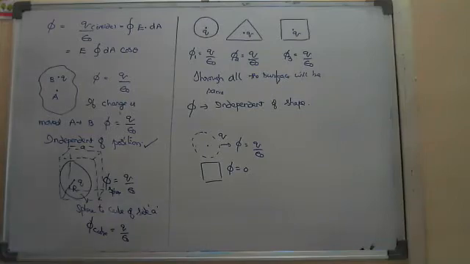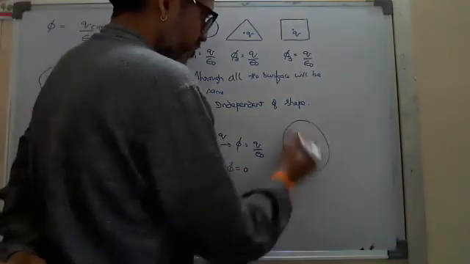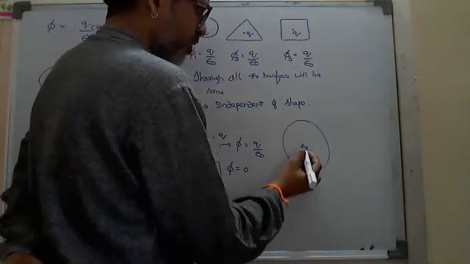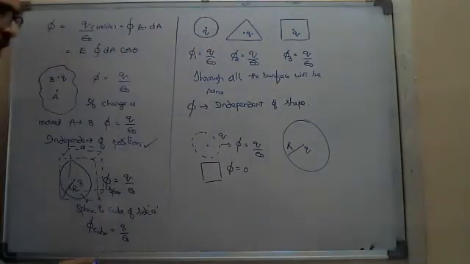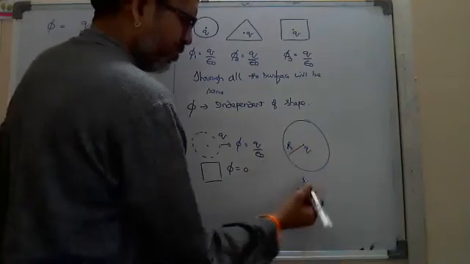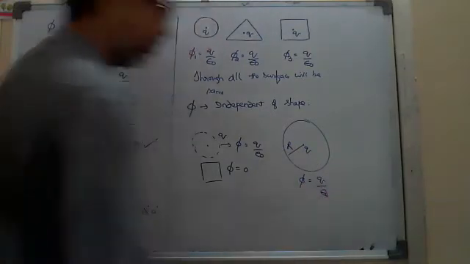Okay? And then here, suppose this is the flux through a sphere of radius r. By placing some charge, that flux is phi equals q by epsilon naught.